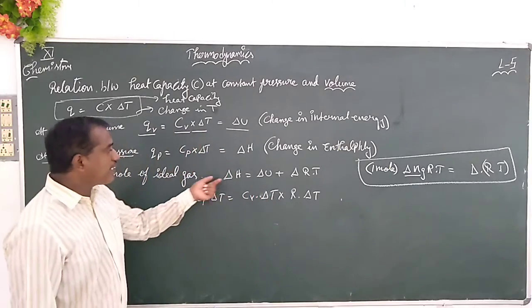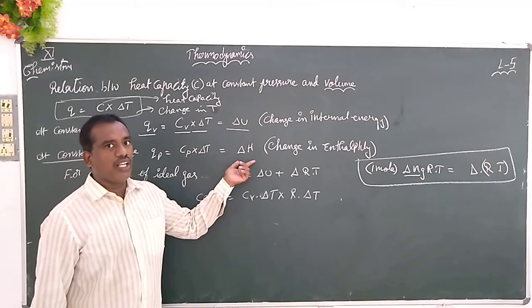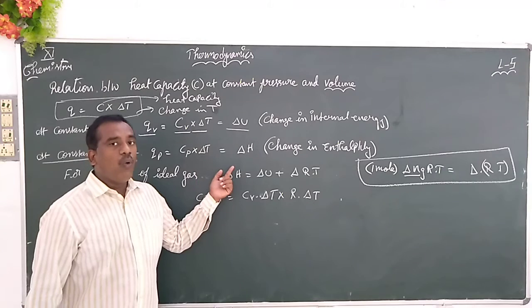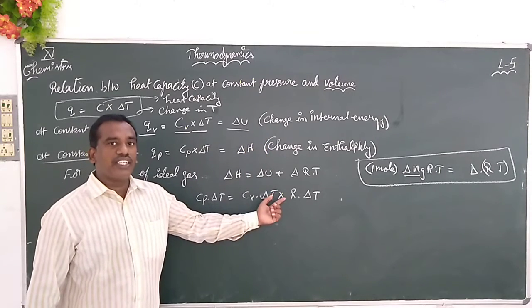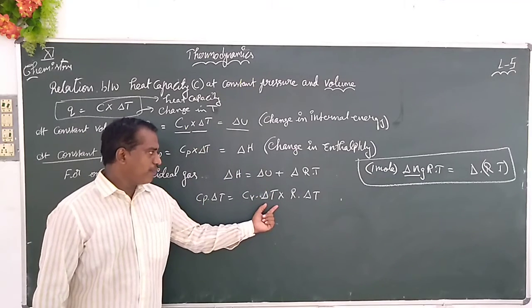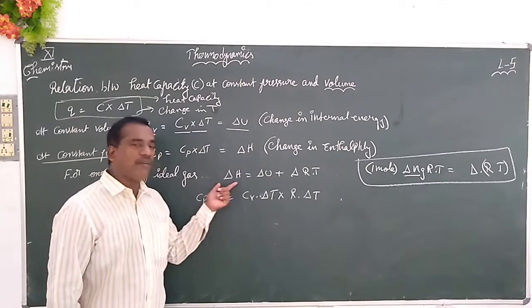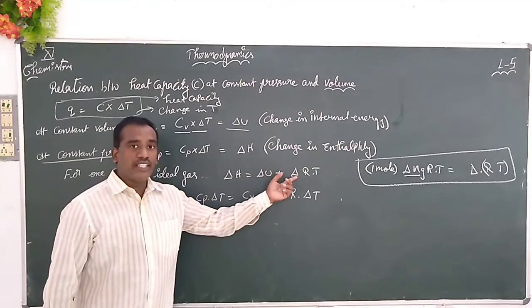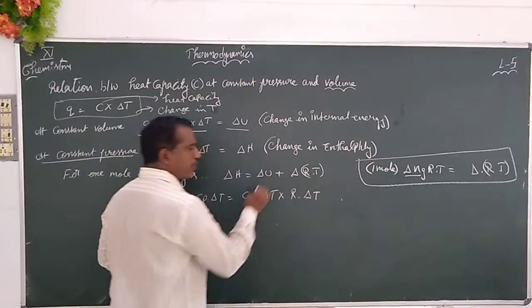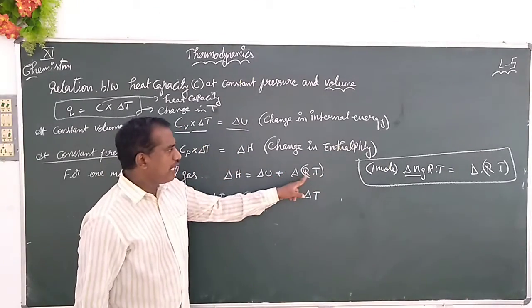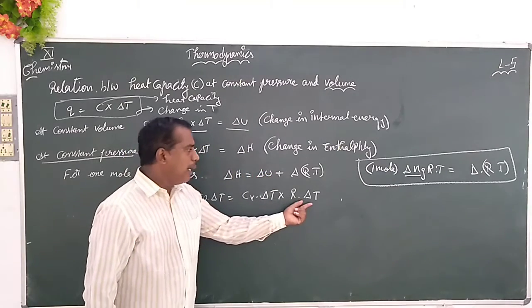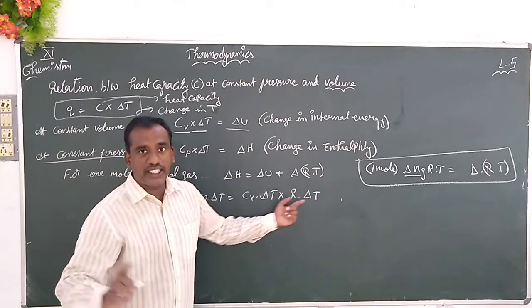Now we know delta H, how is the equation given? Cp into delta T. What is the delta U value, the change in internal energy? Cv into delta T. Substituting those values in delta H equals delta U plus R delta T. So we have the R constant, which is 8.314 joule Kelvin inverse mole inverse, but delta T will be the change in the temperature.